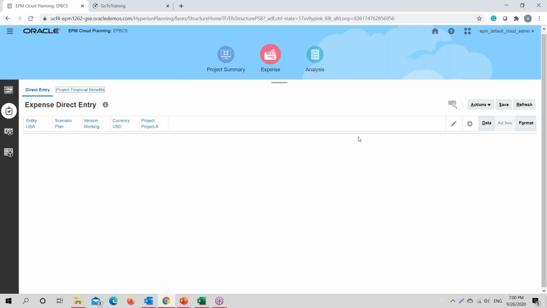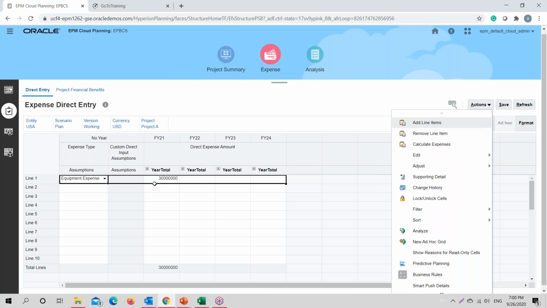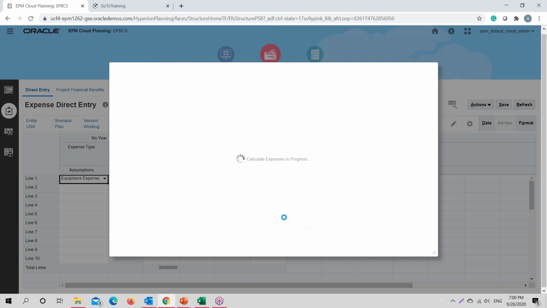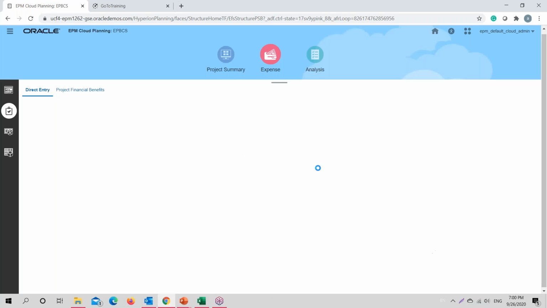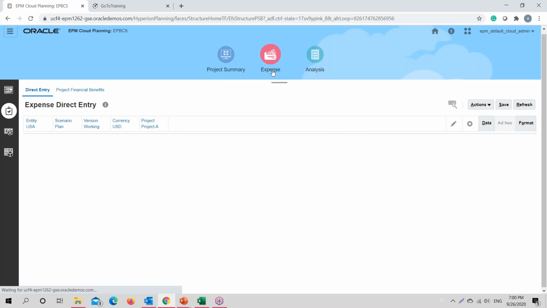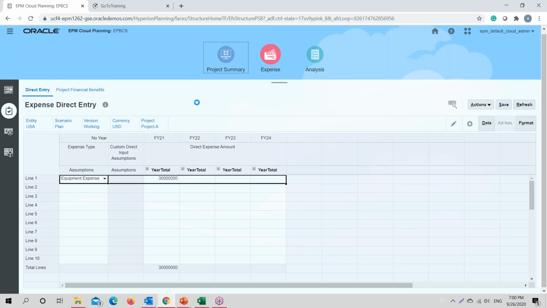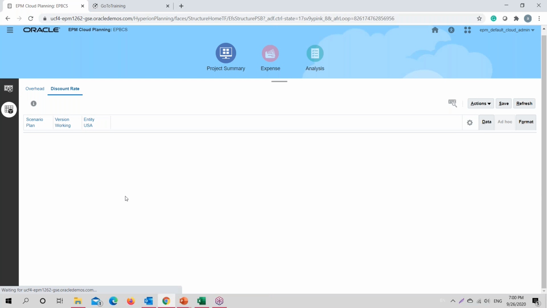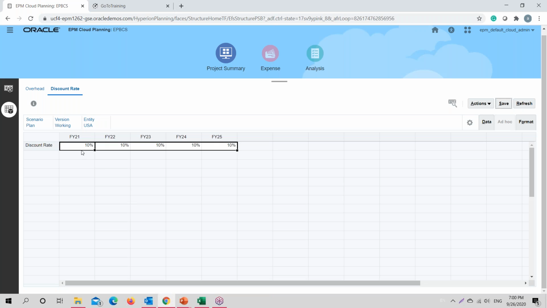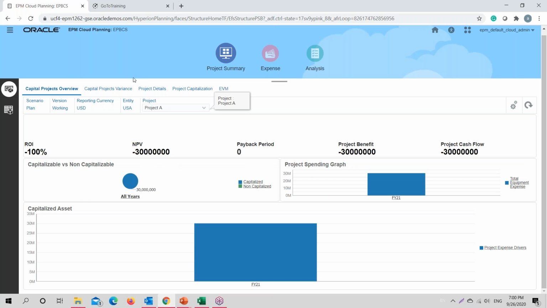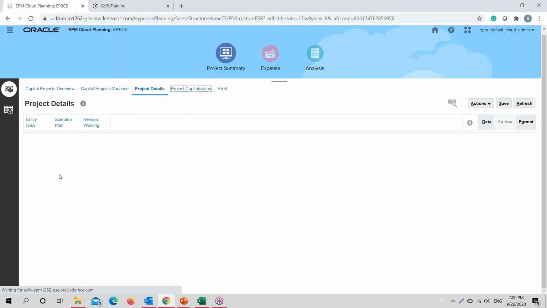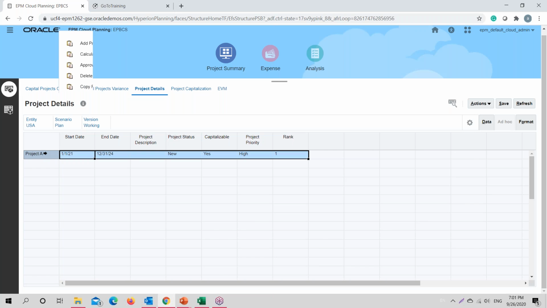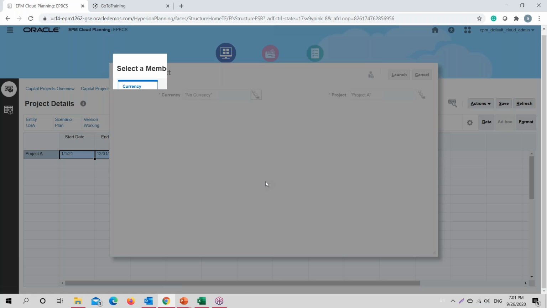I need to do one thing. I didn't do the calculate expense calculation. Let me run this rule again. Okay, so what we are missing, we haven't provided these assumptions. These are our discount rate assumptions that we need to provide to the application. So 10% being our assumption. And let me just calculate project. Once we calculate project, all the calculation will be taken care of for this particular project.